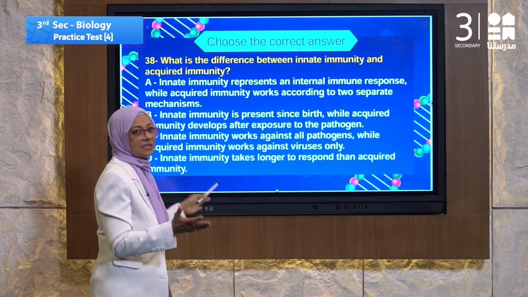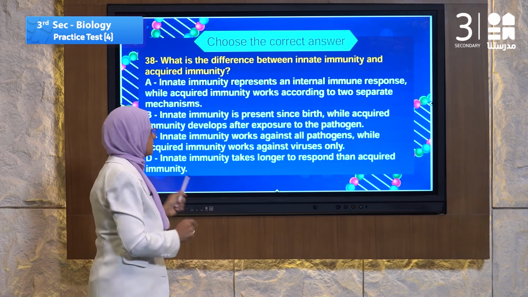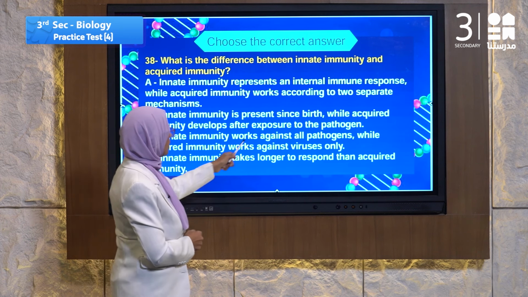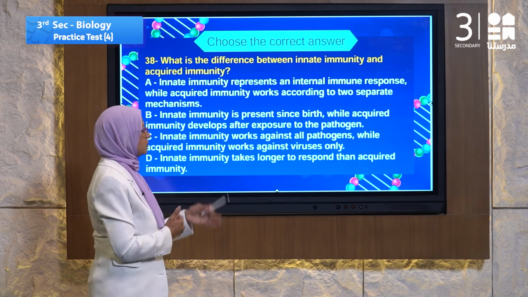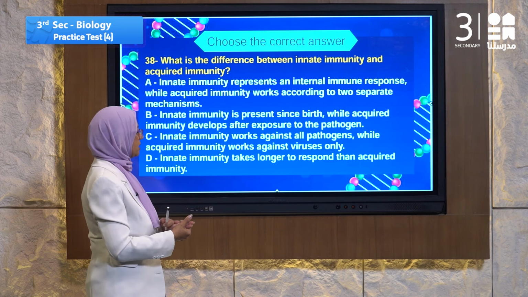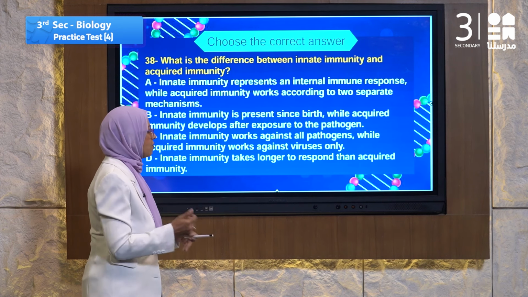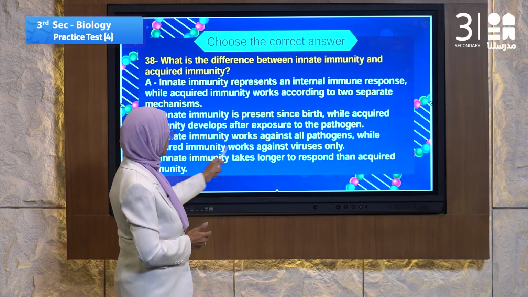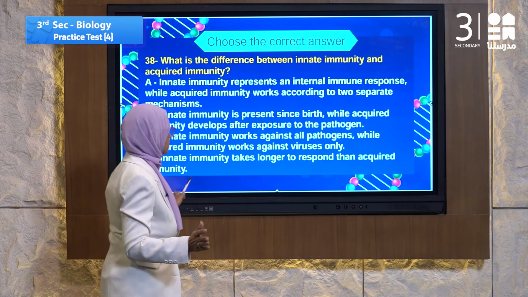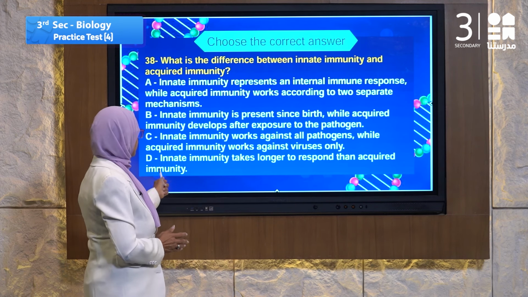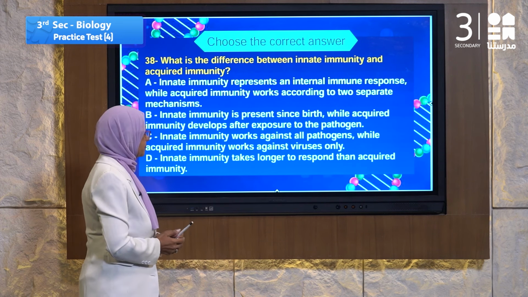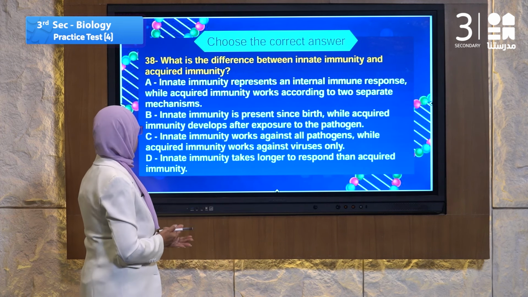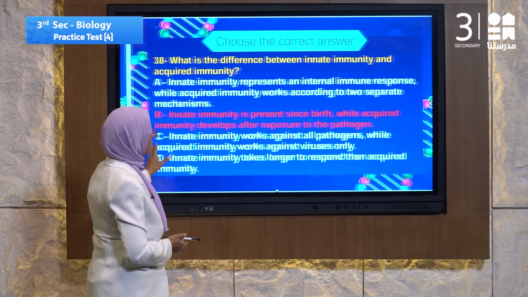Yes, but we must read on. Innate immunity works against all pathogens? No, some pathogens innate immunity cannot handle. While acquired immunity works against viruses only? No. Innate immunity takes longer to respond than acquired immunity? No, that's not right. The answer must be number B.